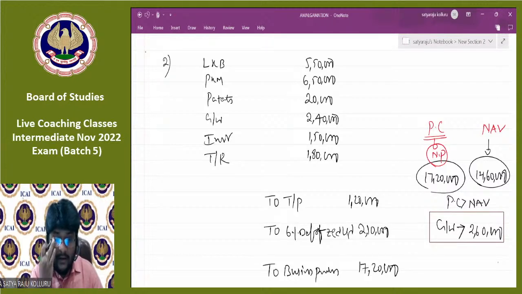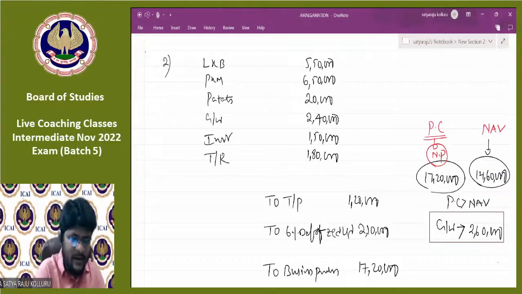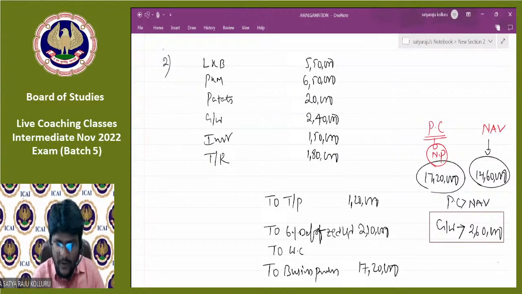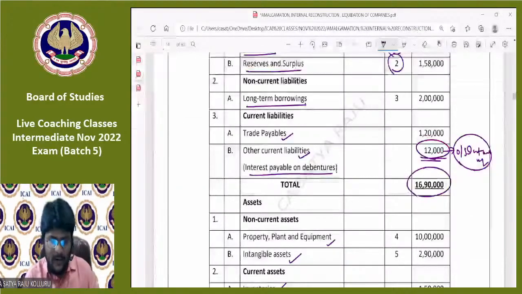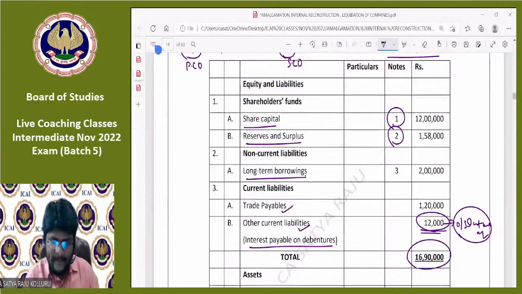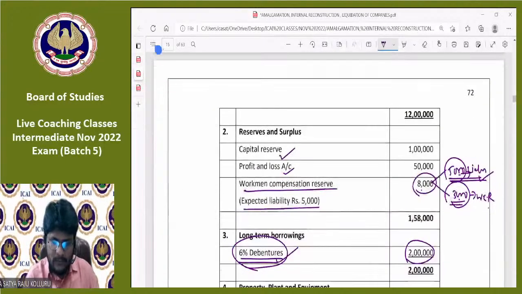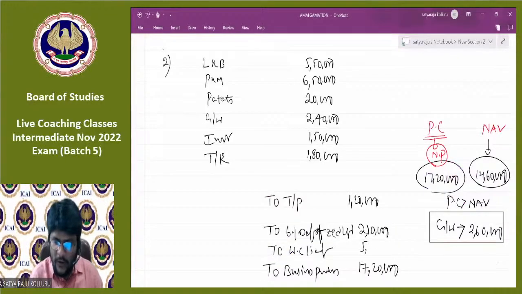That's great. I ignored one liability, the workman compensation liability. Please consider it. That's correct. How much is the workman compensation liability, guys? 5,000. That one also you need to incorporate.